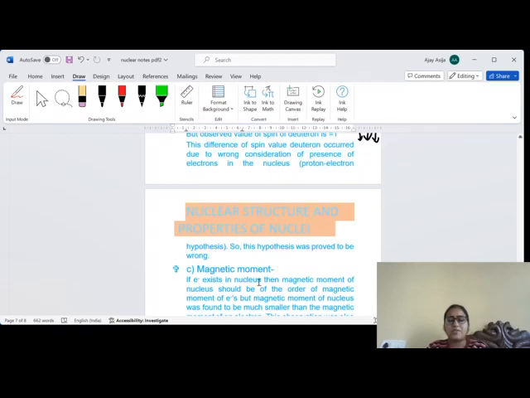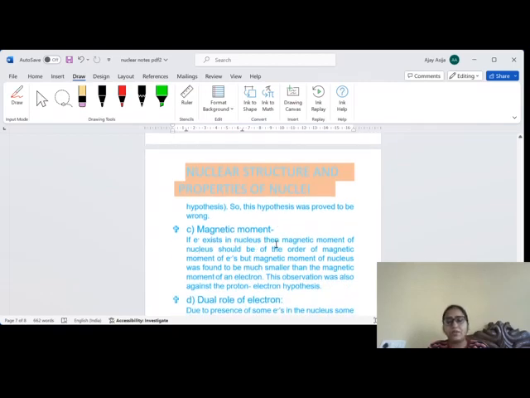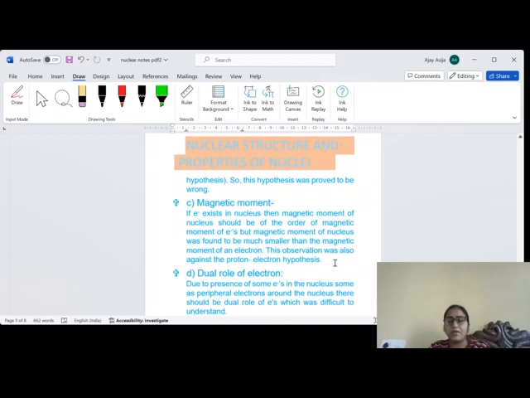Now, the third limitation is magnetic moment. If electrons exist in the nucleus, then the magnetic moment of the nucleus should be of the order of the magnetic moment of electrons. But the magnetic moment of the nucleus was found to be much smaller than that of the electron. Actually, this difference was very large, about 2000 times; the magnetic moment of the electron is 2000 times the magnetic moment of the nucleus. So this observation was also against the proton electron hypothesis.